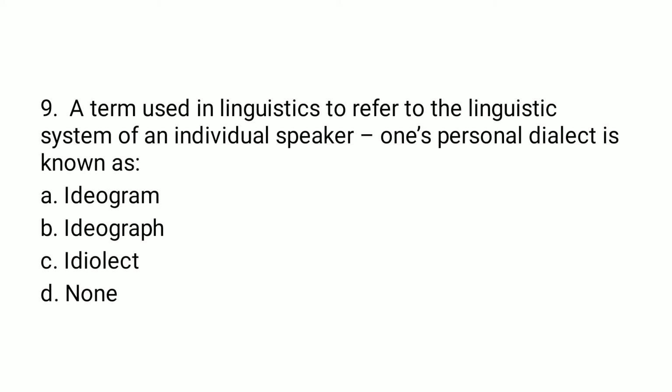Coming to the second last question, a term used in linguistics to refer to the linguistic system of an individual speaker, one's personal dialect, is known as idiolect. But when it is about the dialect of a whole society, it's a sociolect.